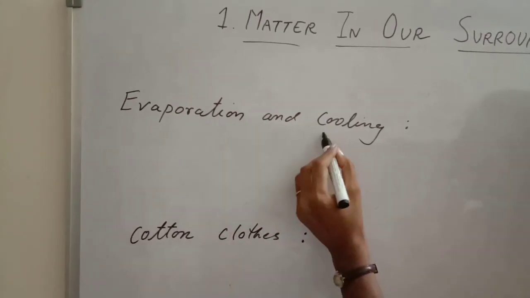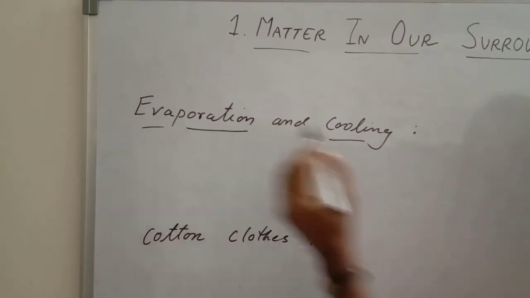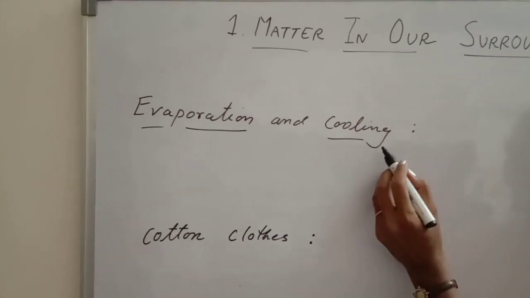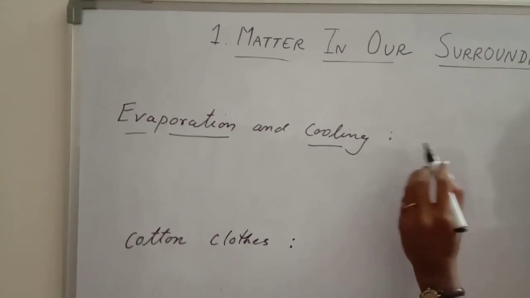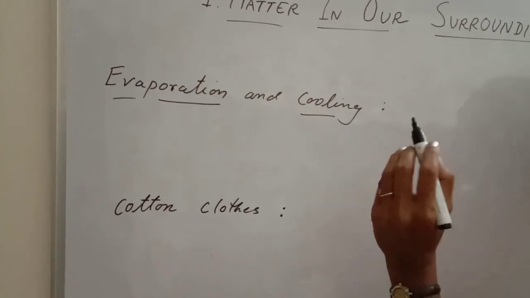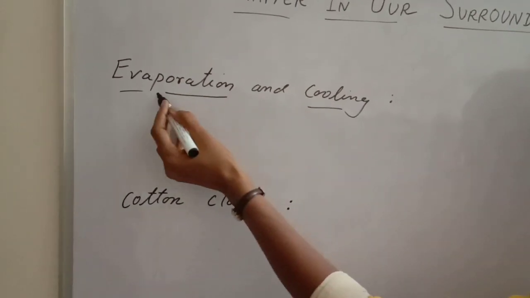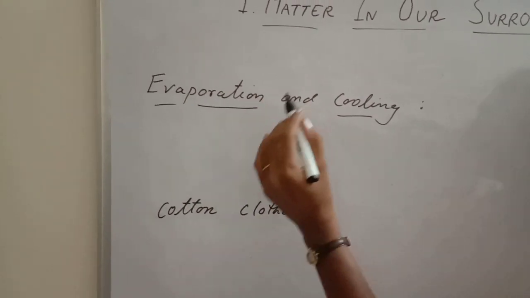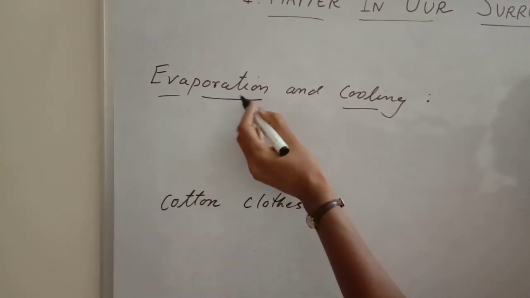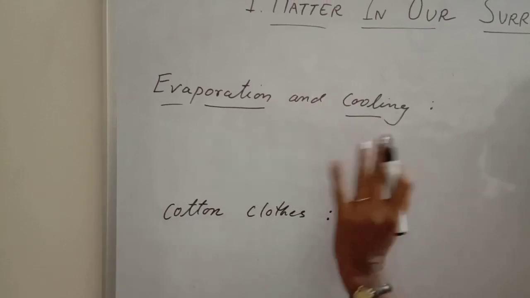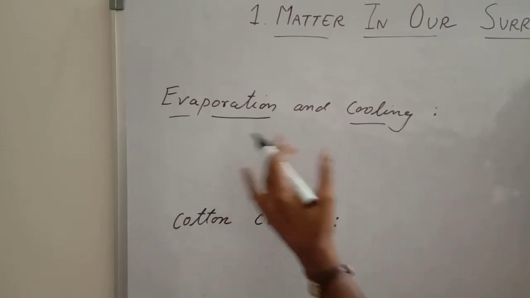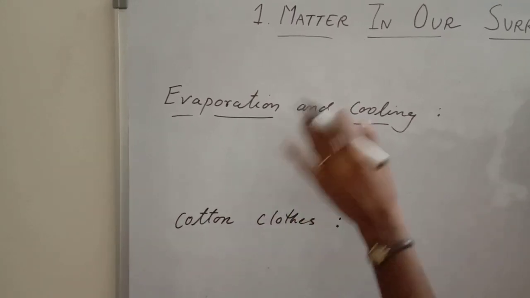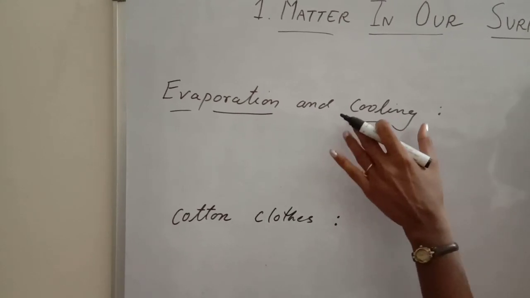Now the next thing is, in summer season, we put water in an open place and sometimes even on our terrace, so that the evaporation of the water takes place and makes our surrounding cool. Because during evaporation, the heat energy is taken from the surrounding, the surrounding becomes cool.